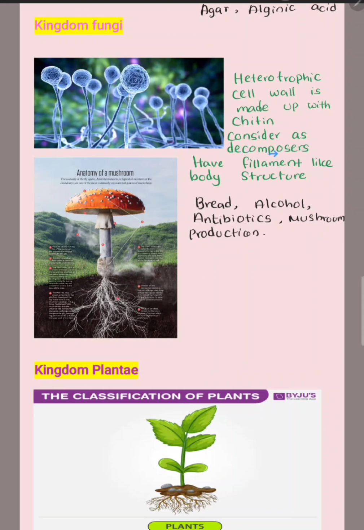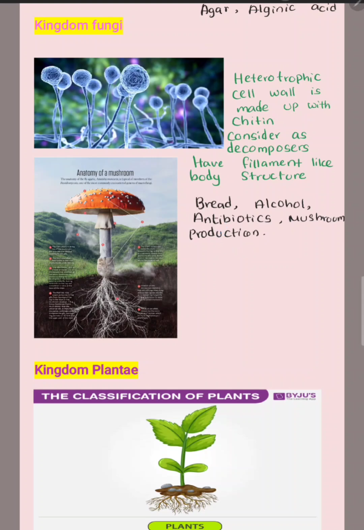That means they can decompose organic matter into simple molecules, and they have a filament-like body structure. As you can see in these pictures, they have a filament-like body structure.